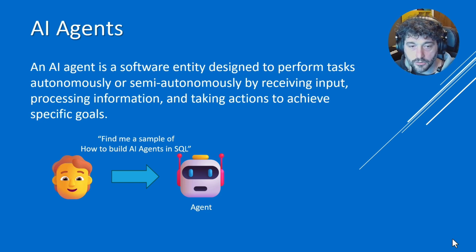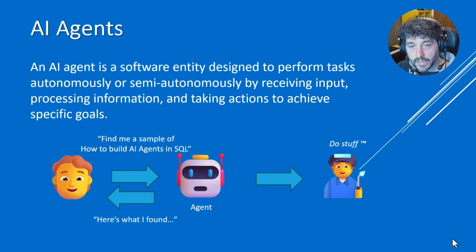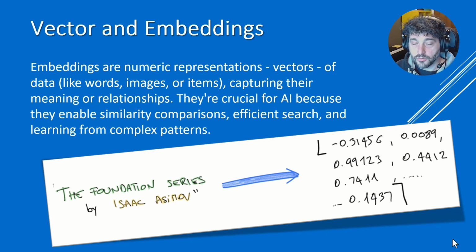So you may be asking the agent, find me a sample to build AI agents in SQL, and the agent will do stuff behind the scenes. You just have to wait and sit and enjoy a cup of coffee, for example, and then the agent will come back and will present you the result. Those results can be in natural language or in what we call a structured output. We will see that second one today because it's very interesting, especially when you use it within a database. But that's pretty much it. So the idea of an agent is pretty much what you have in mind already. Just instead of being a human, it is an AI construct that can just do something that you ask it to do.